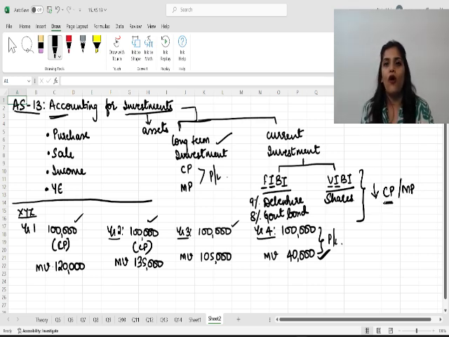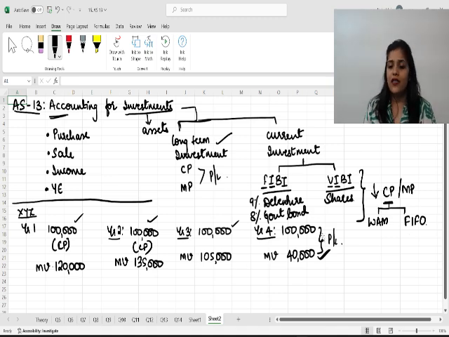To find the cost price, we have been given two methods, that is weighted average method and FIFO method. These two we will directly understand with the help of the question. For now, we'll know that there are two methods given to us, one weighted average method and second FIFO method.